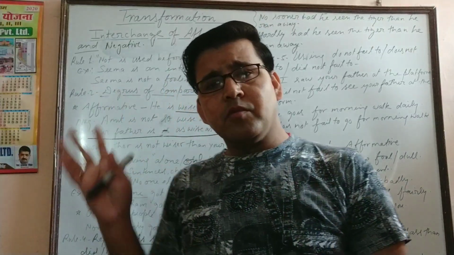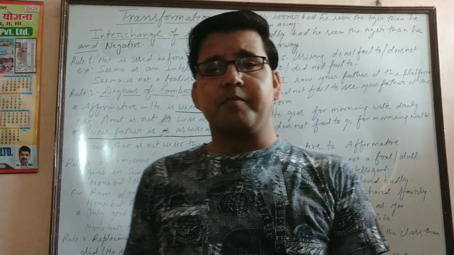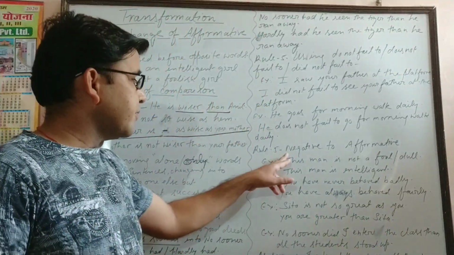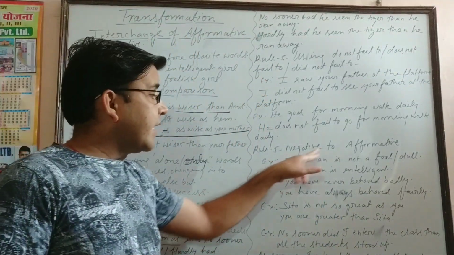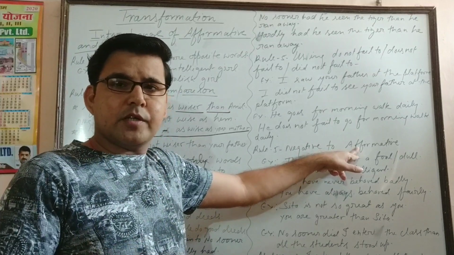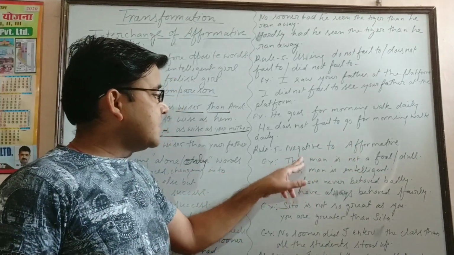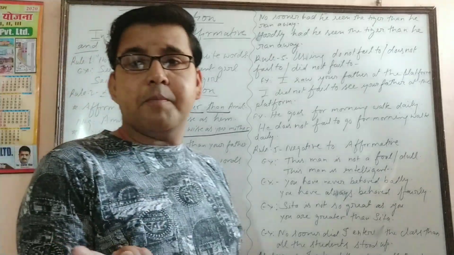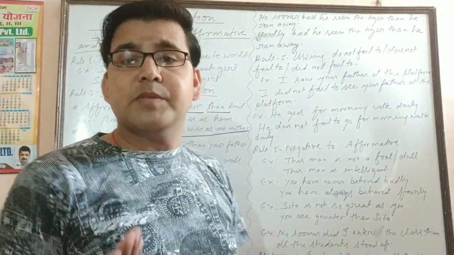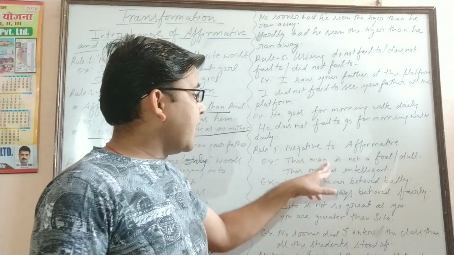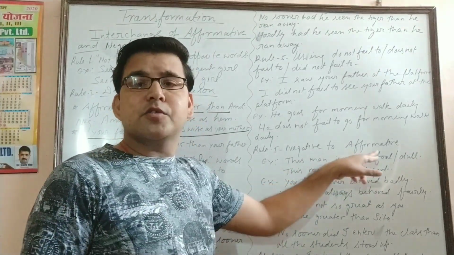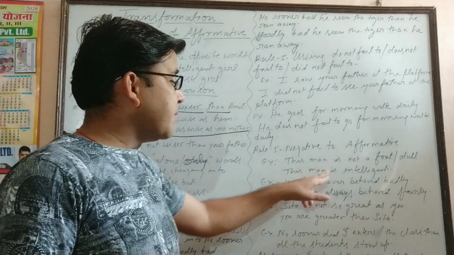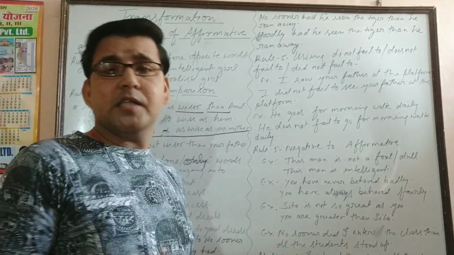So the same thing, all the things are the same. Same thing you have to use. For example, now you see, I have applied here negative to affirmative, just opposite. My question is, this man is not a fool. Now I am giving you a negative example and I am going to change it into affirmative. This man is not a fool, or this man is not dull. Okay. So the answer will be, this man is intelligent, this man is wise.